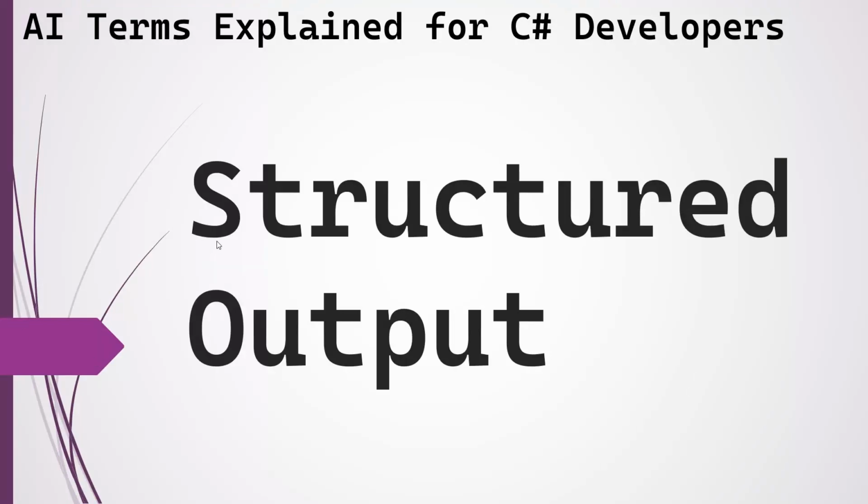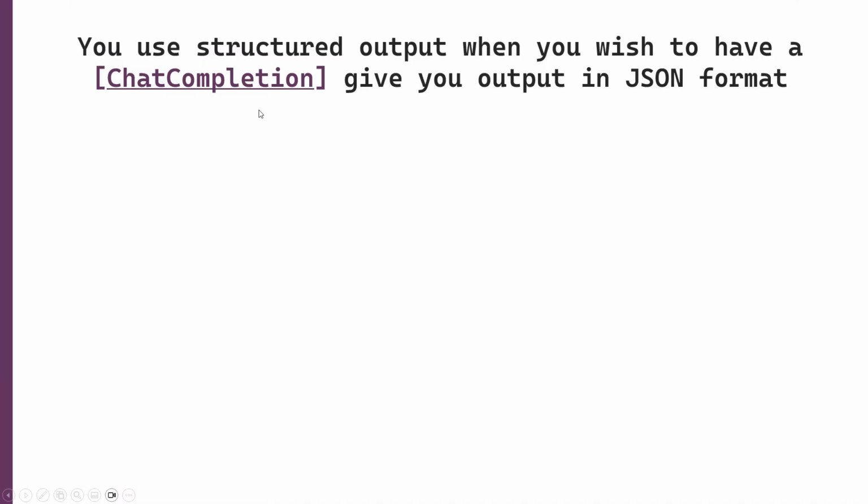In this version of AI Terms Explained to C# developers, we're going to talk about structured output. Structured output is part of the chat completion, so if you haven't seen that, please go and do so. But the idea is that when you use a chat or chat completion, the normal output is just text or often markdown. But if you want to have a bit more control over your output from a chat, then you should use structured output, as it can give it back in JSON format.